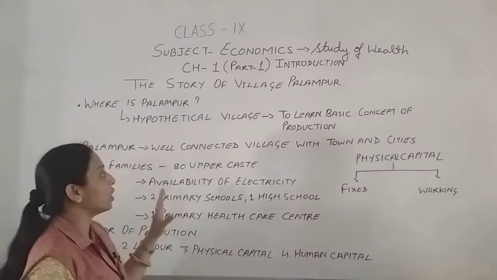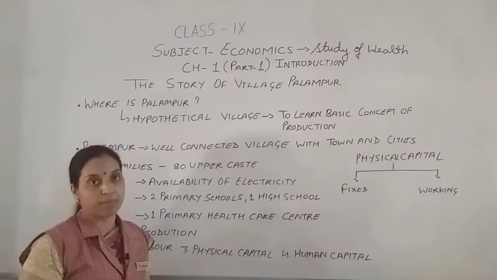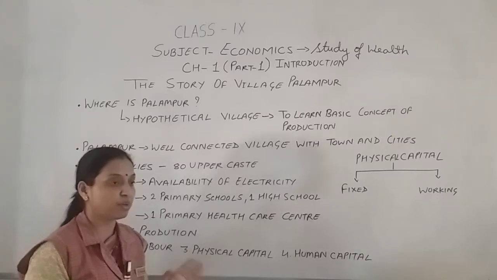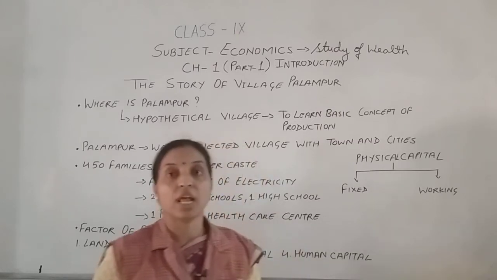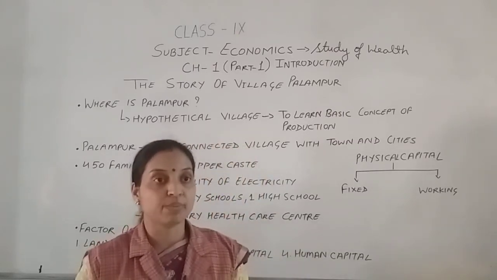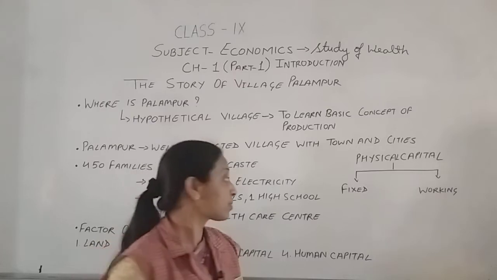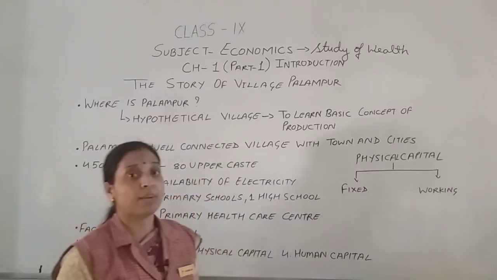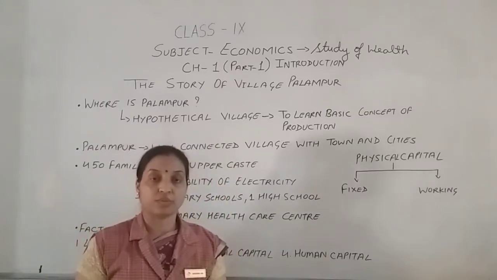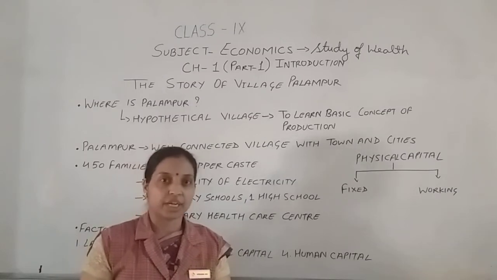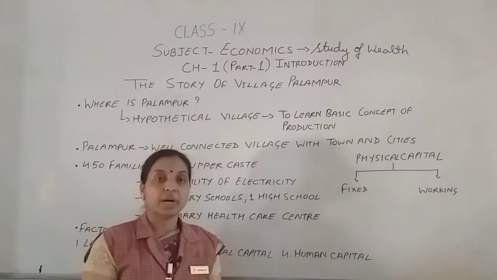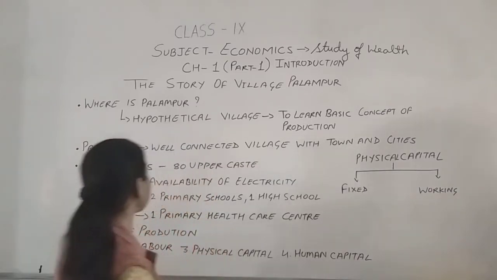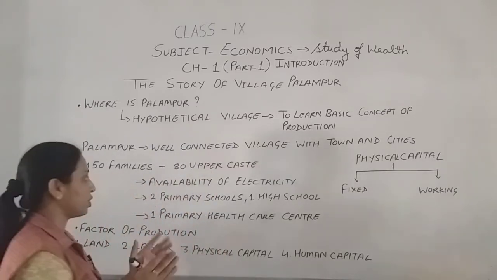The rest, about one third of the population, belong to Dalit families. What is the basic difference between both lifestyles? The 80 upper caste families live in well constructed buildings made of cement and bricks, and the Dalit families live outside the main village area, and their houses are very simple, made of mud and straw. This is the basic difference in how people live.